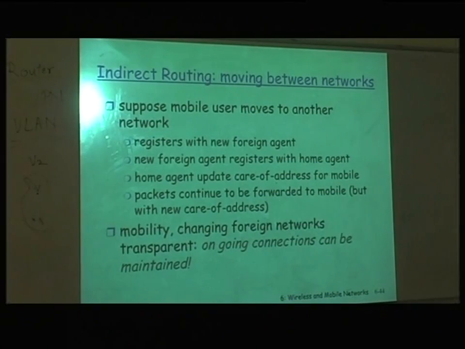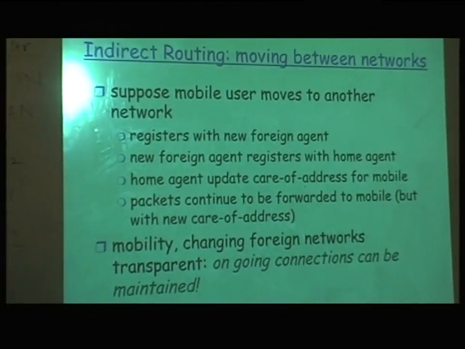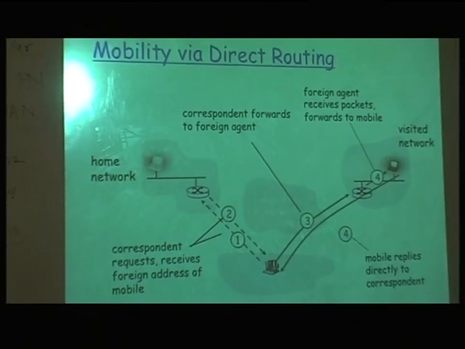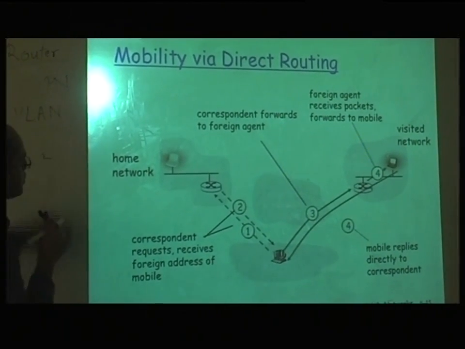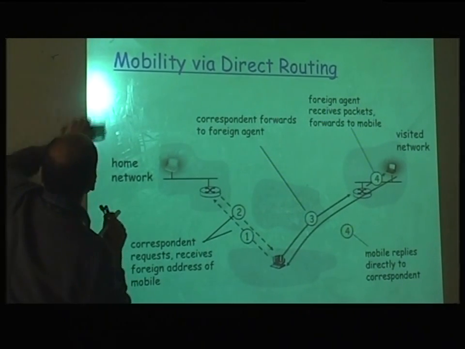Okay, so coming back to this, this is all transparent for the user, which is the best part of the solution. The user doesn't have to know. Now the other thing is direct routing. So you see, indirect routing has a disadvantage that you always have to go through the home network again and again, right?